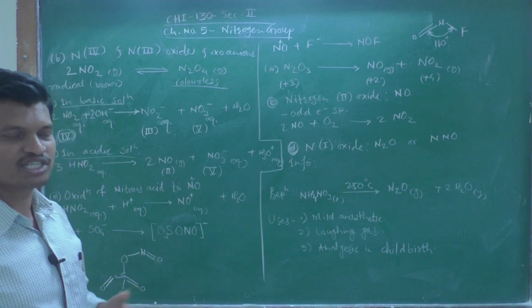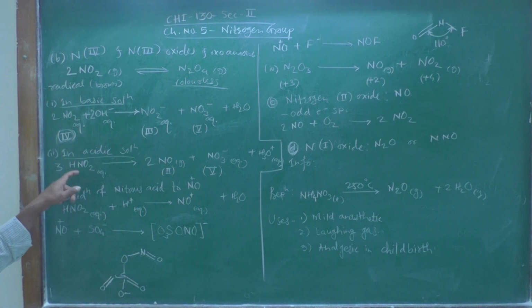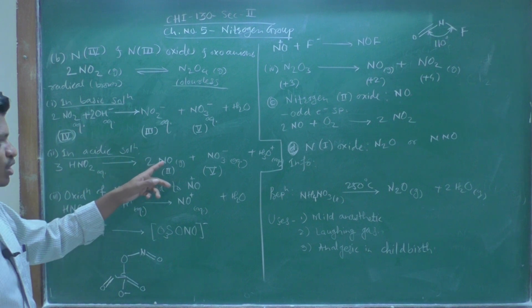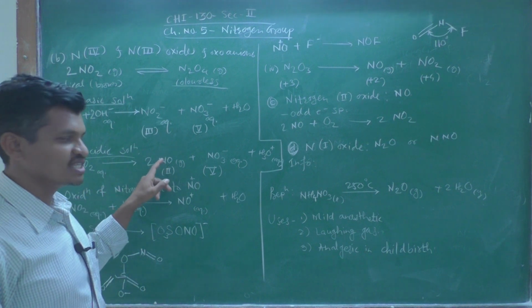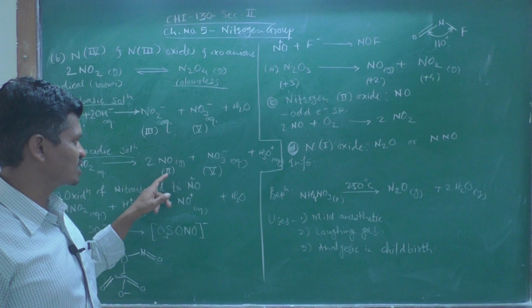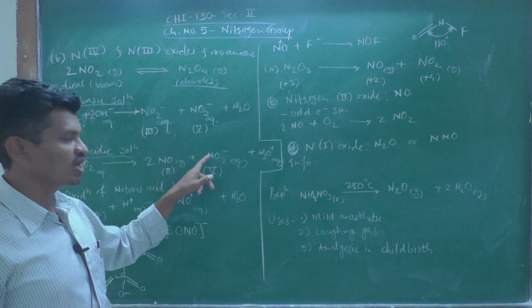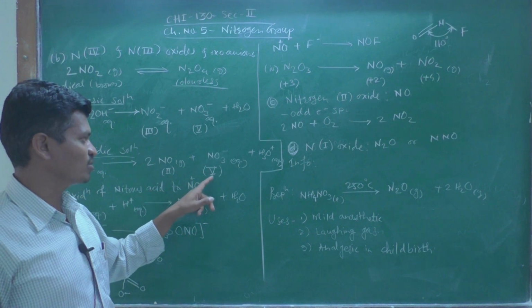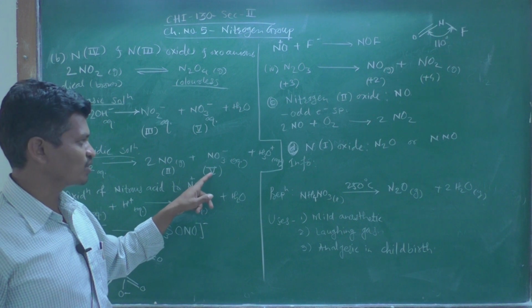That reaction is known as a disproportionation reaction. So, only one type of compound is there, that is HNO2. Three molecules of HNO2 get disproportionated into 2 molecules of NO, that is nitric oxide, in which the oxidation state of nitrogen is plus 2, and one nitrate anion is formed, in which nitrogen is in plus 5 oxidation state.